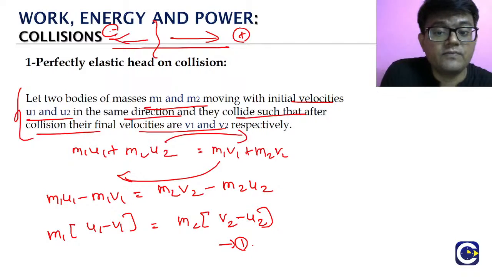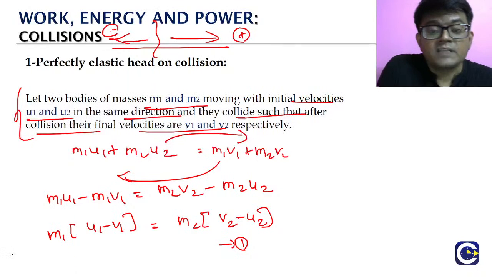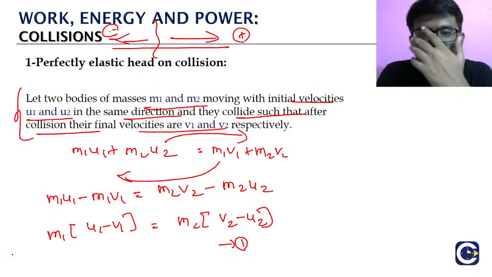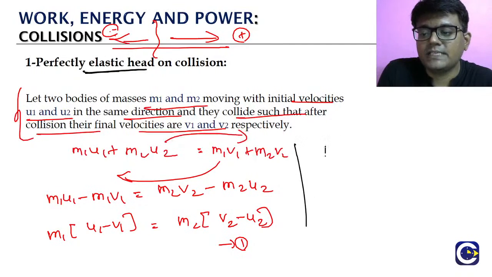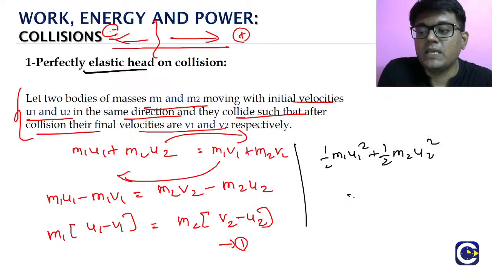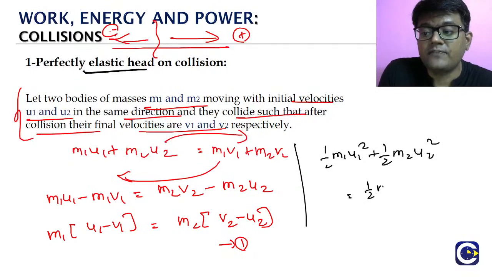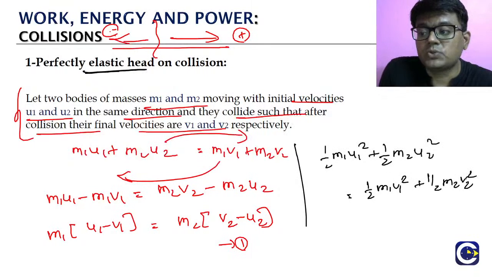This equation is coming from the conservation of momentum. Now we will go for the second equation, because we know one more thing. It's an elastic collision, which means the kinetic energy before the collision, half m1 u1 square plus half m2 u2 square, will be equal to the final kinetic energy, half m1 v1 square plus half m2 v2 square.